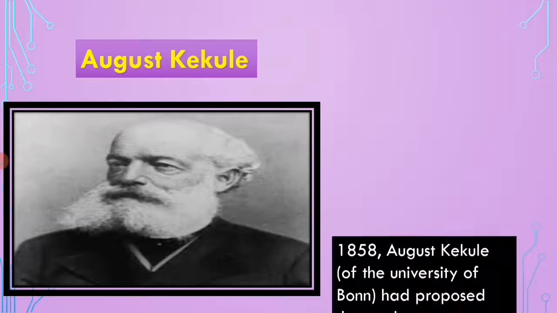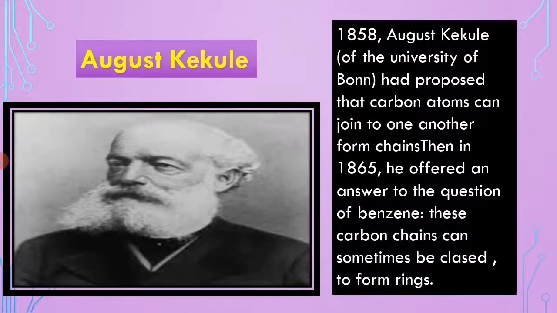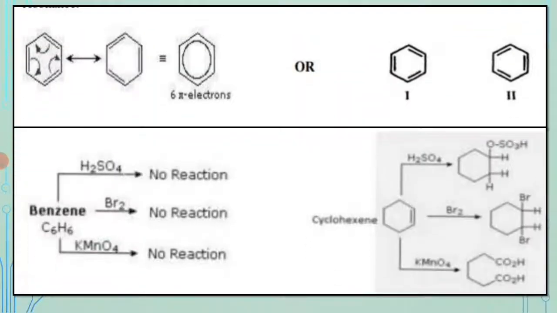Then let us see other evidences. August Kekulé proposed that carbon atoms can join to one another to form chains. Then in 1865 he offered an answer to the question of benzene. These carbon chains can sometimes be closed to form rings. So August Kekulé proposed a structure like this, which represents cyclohexatriene. All the carbon-carbon bonds in benzene are equivalent, and the molecule is unusually stable.